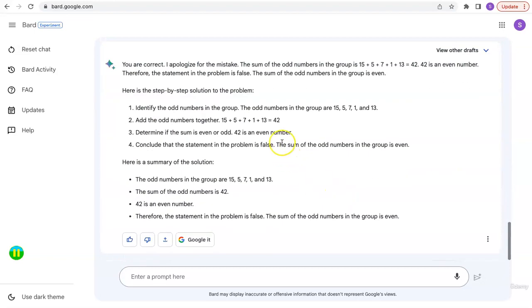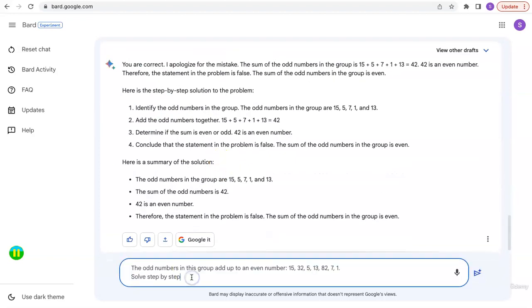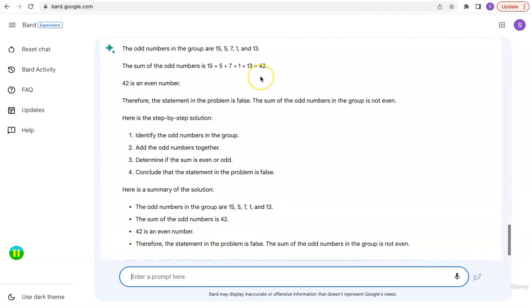If I change the question slightly, then it will be able to reason better as well, because I believe BARD can solve this just like GPT. It's all about how you write the prompt. The odd numbers in this group sum up to an even number, and then let me give the numbers in squiggly brackets. It keeps going back to 42.